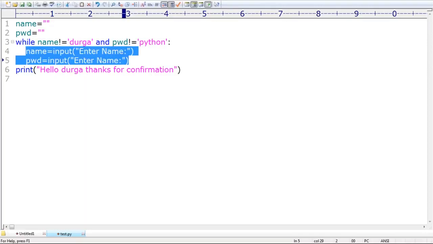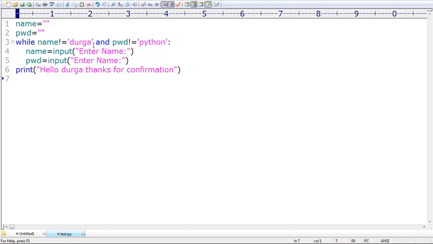It will keep asking like this, right? Sir, when will it stop? Once you enter the name as Durga and the password as Python, only then it will stop, because both conditions should be satisfied. Name equal to Durga means the condition is satisfied here.